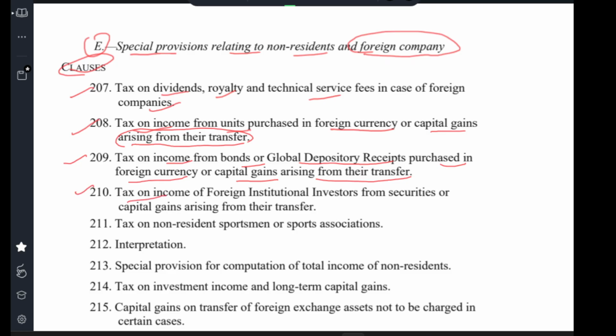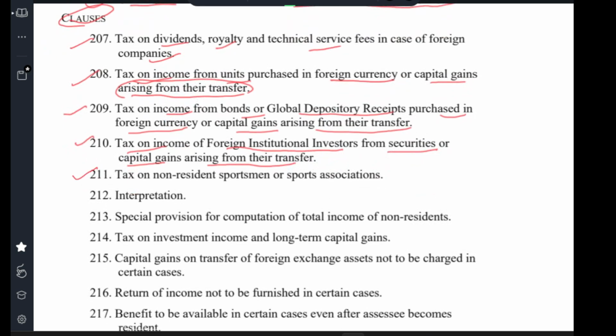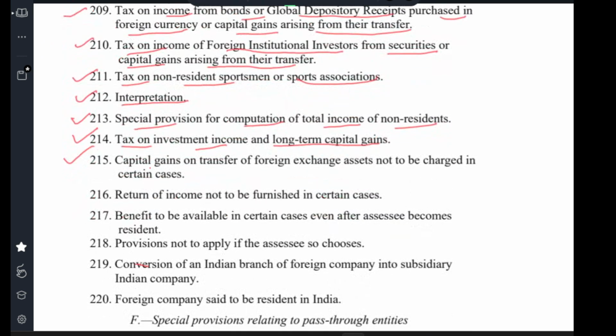Clause 210 tax on income of foreign institutional investor from securities or capital gain arising from such transfer. Clause 211 tax on non-resident sportsmen and sports association. Clause 212 interpretation. Clause 213 special provision for computation of total income of non-resident. Clause 214 tax on investment income and long-term capital gain. Clause 215 capital gain on transfer of foreign exchange asset not to be charged in certain cases.